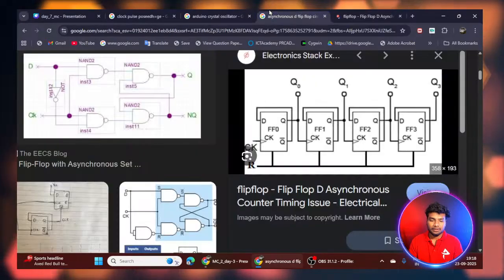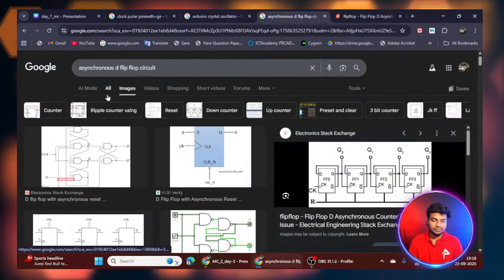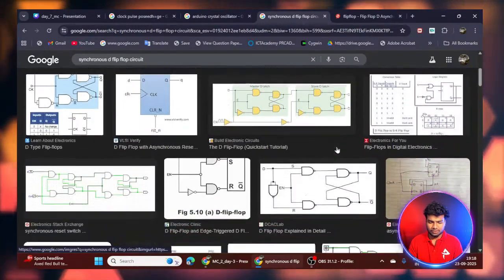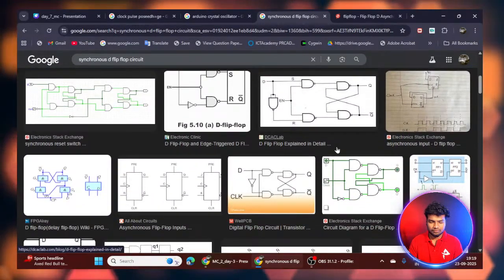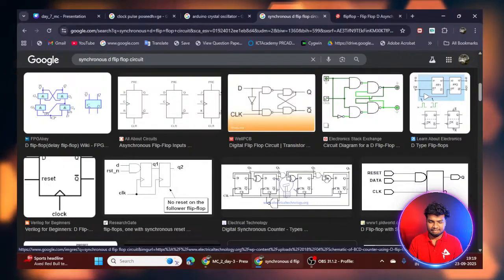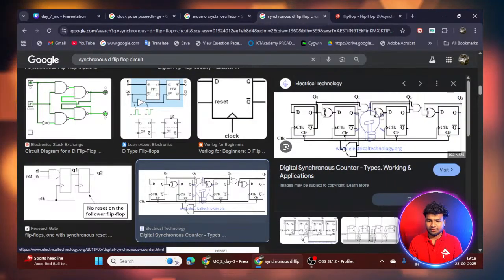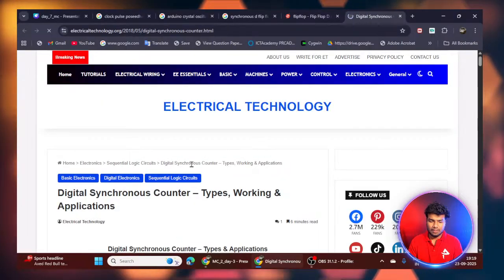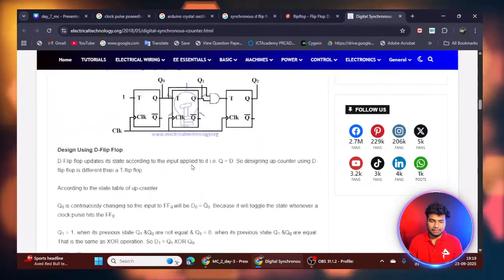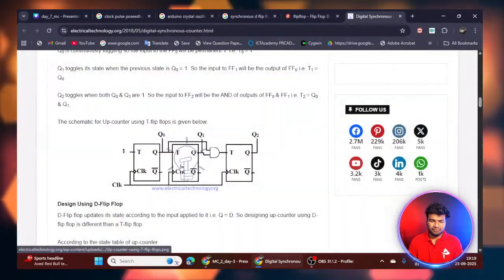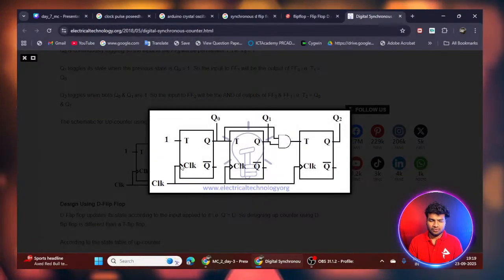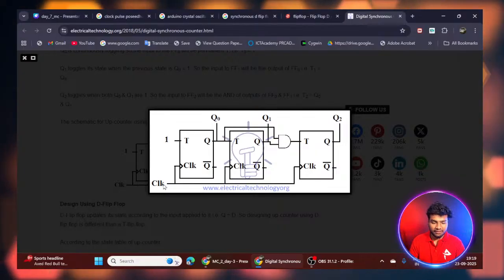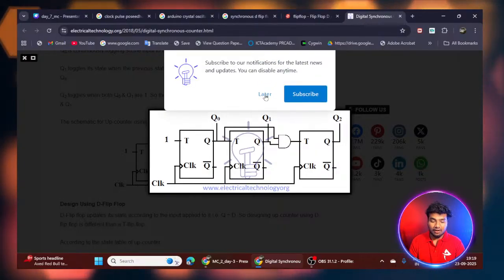If I change it into synchronous, it will look like this. You can see here this is one clock input, and I'm giving the clock input separately to all the D flip-flops.